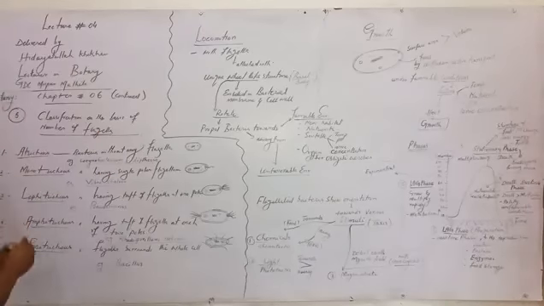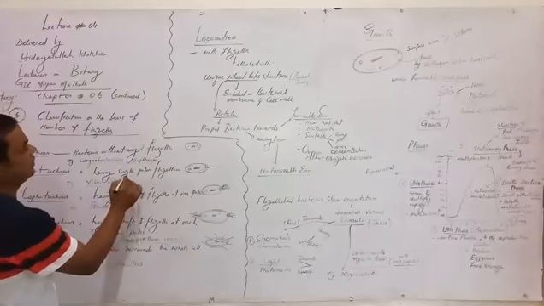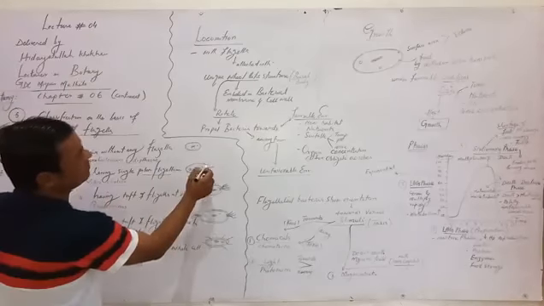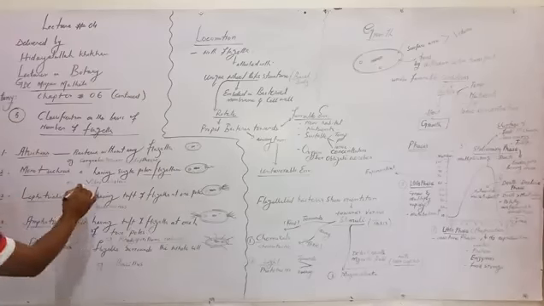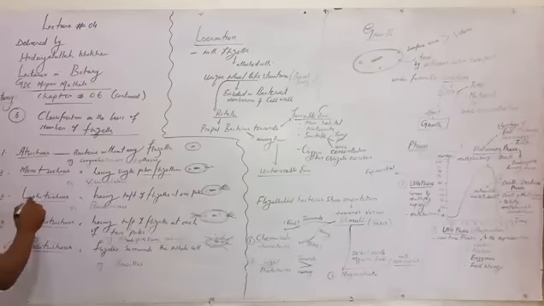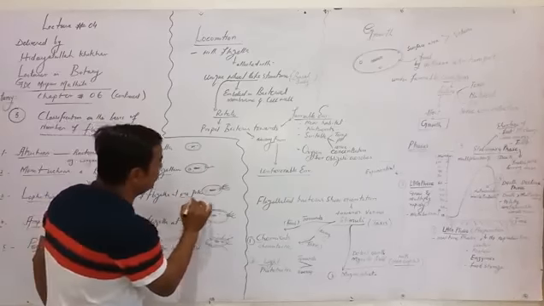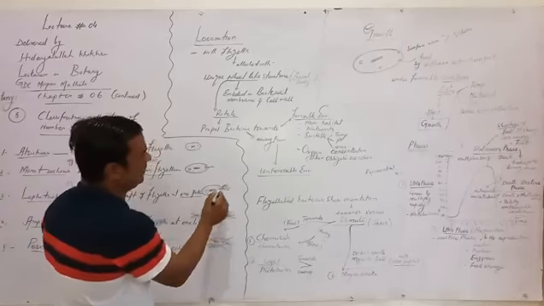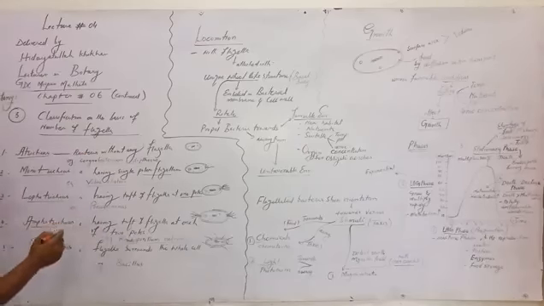Second is monotrichous. Monotrichous means having a single polar flagellum, means at one pole there is only one flagellum. So the example is Vibrio cholerae. Number third is lophotrichous, means having a tuft of flagella at one pole. So this is the tuft of flagella at one pole. We are taking the example Pseudomonas.